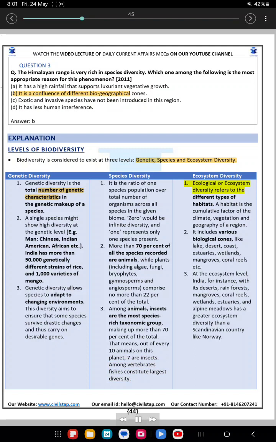Ecosystem diversity. 1. Ecological or ecosystem diversity refers to the different types of habitats. A habitat is the cumulative factor of the climate, vegetation and geography of a region. 2. It includes various biological zones, like lake, desert, coast, estuaries, wetlands, mangroves, coral reefs, etc. 3. At the ecosystem level, India, for instance, with its deserts, rainforests, mangroves, coral reefs, wetlands, estuaries, and alpine meadows has a greater ecosystem diversity than a Scandinavian country like Norway.